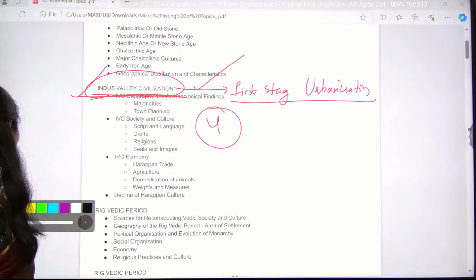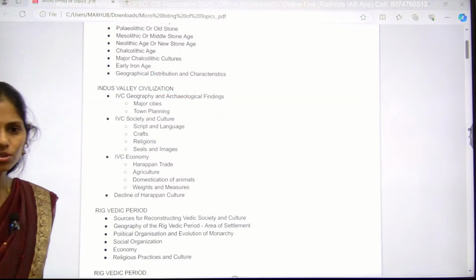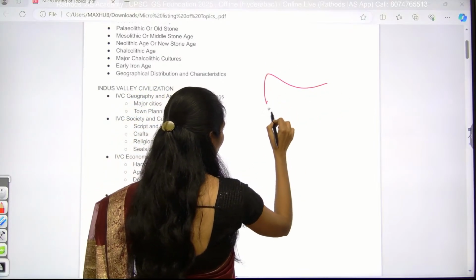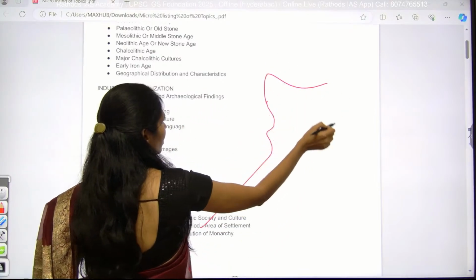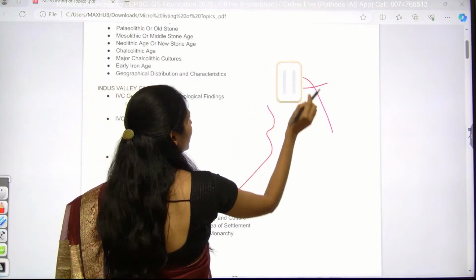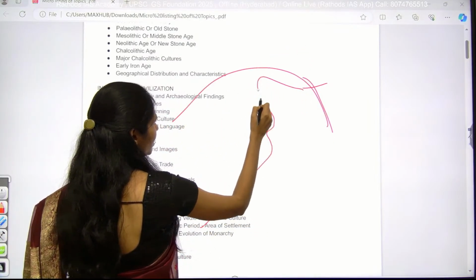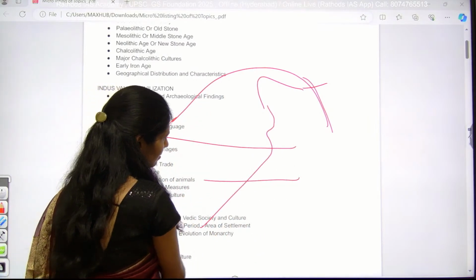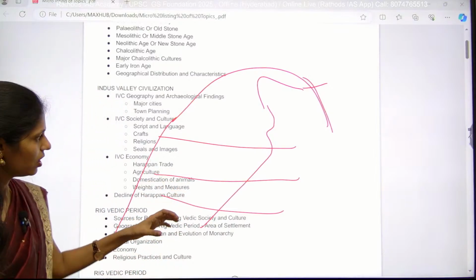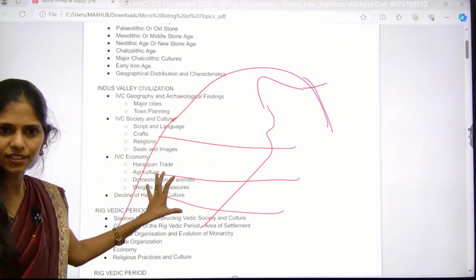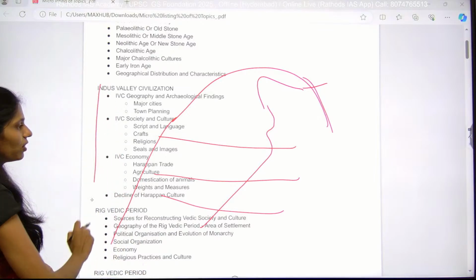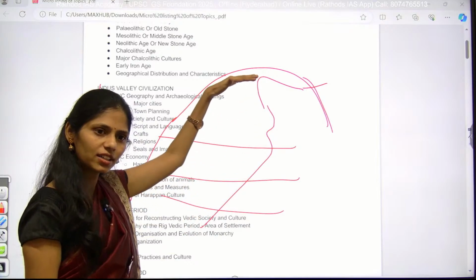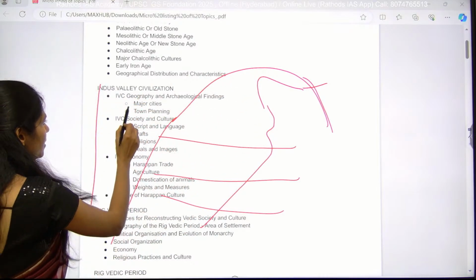Here I especially suggest students make the map. Always use a map. This is the Indus River, right? Along this Indus River we have IVC, and here we have some tributaries of the Indus River. All these sites are present here itself, and you have to know the geographical extent of IVC: what is the westernmost, easternmost, southernmost and northernmost. And you have to see the major cities.